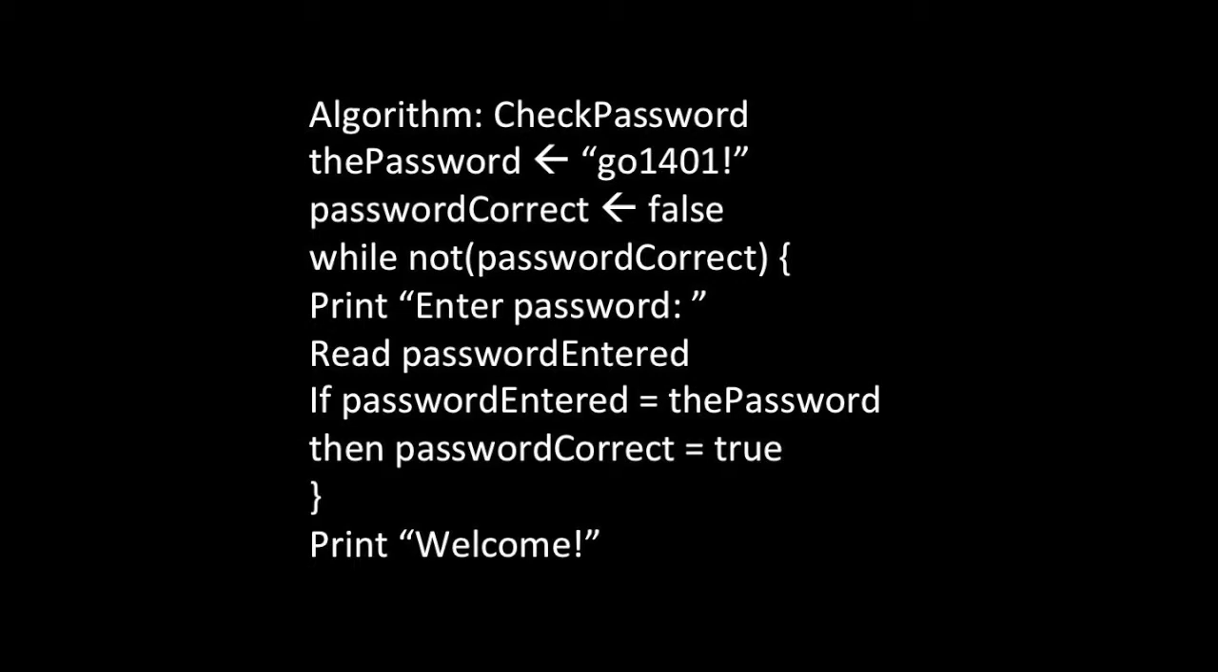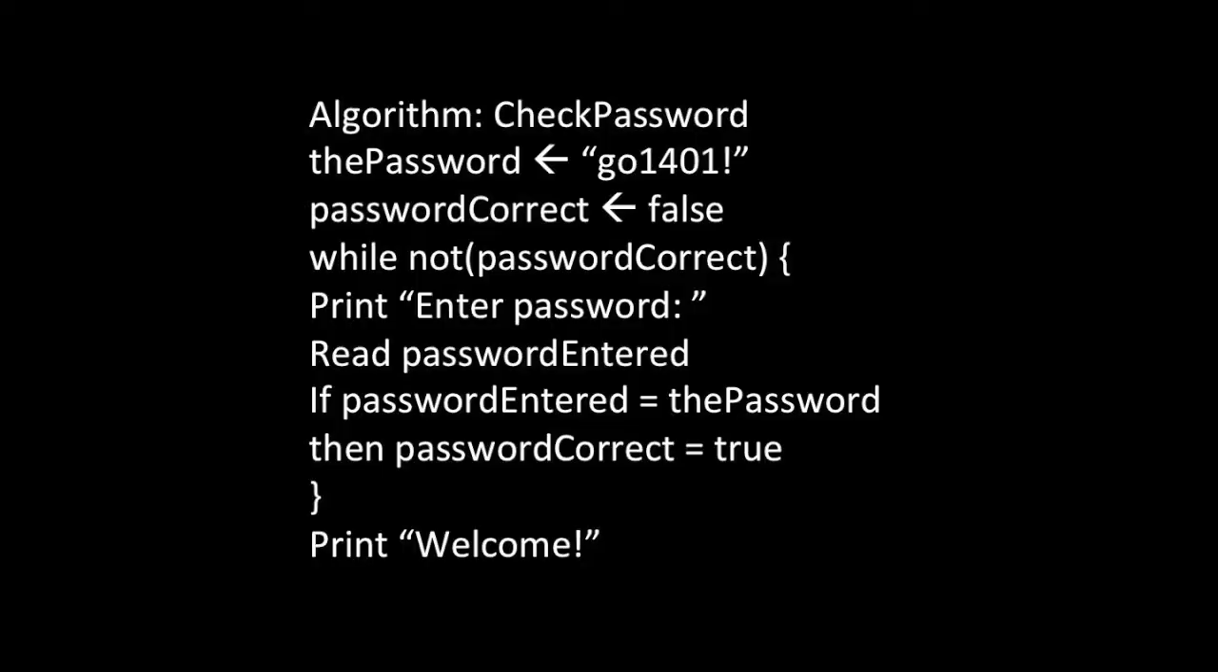And here's my while loop. So the first line is the condition. It says while not password correct. So as long as the user has not entered a correct password, we'll continue to execute the loop. Because password correct is initially false, the condition evaluates to not false, which is true. So it'll execute at least once.